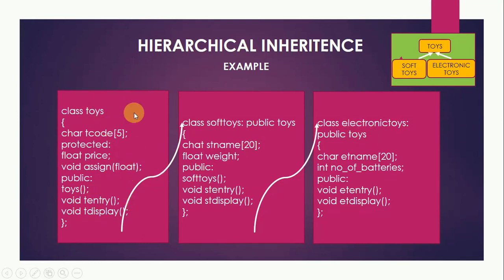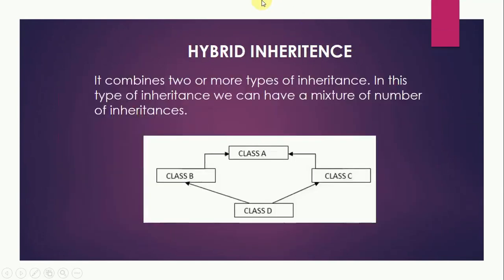So this is a base class and these two are child classes. Electronic toys has its own features like the data members et name and number of batteries, and the member functions as et entry and et display. So there is a single base class and multiple child classes. This is called hierarchical inheritance.